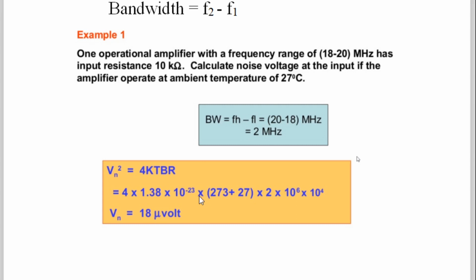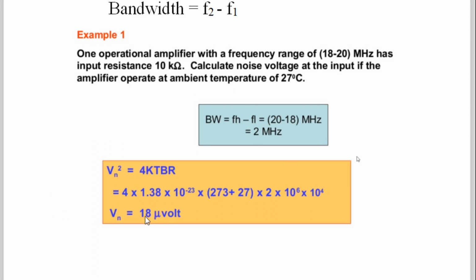Now see here the temperature is given 27 degrees centigrade, but we have to convert this into degree Kelvin by adding 273. B is the bandwidth. So bandwidth is how much? 2 megahertz, so 2 into 10 raised to plus 6. And value of resistor R is given 10 kilo ohm. 10 kilo ohm means 10 into 10 raised to plus 3, means 10 raised to 4.